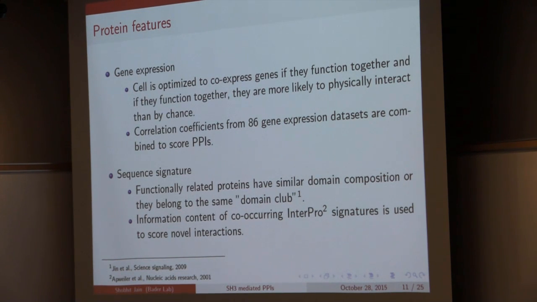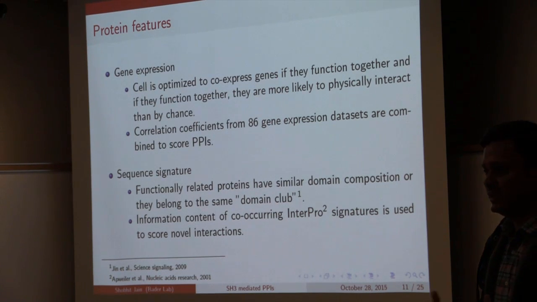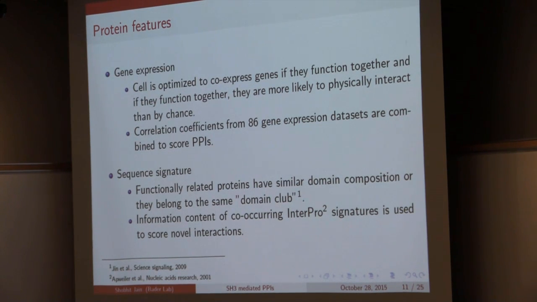The cell is optimized to co-express genes which are functionally related, and if they are functionally related, then they are more likely to physically interact with each other. So we combine correlation coefficients from 86 different gene expression data sets and generate a single score which tells us whether the two proteins are likely to interact based upon the gene expression information.